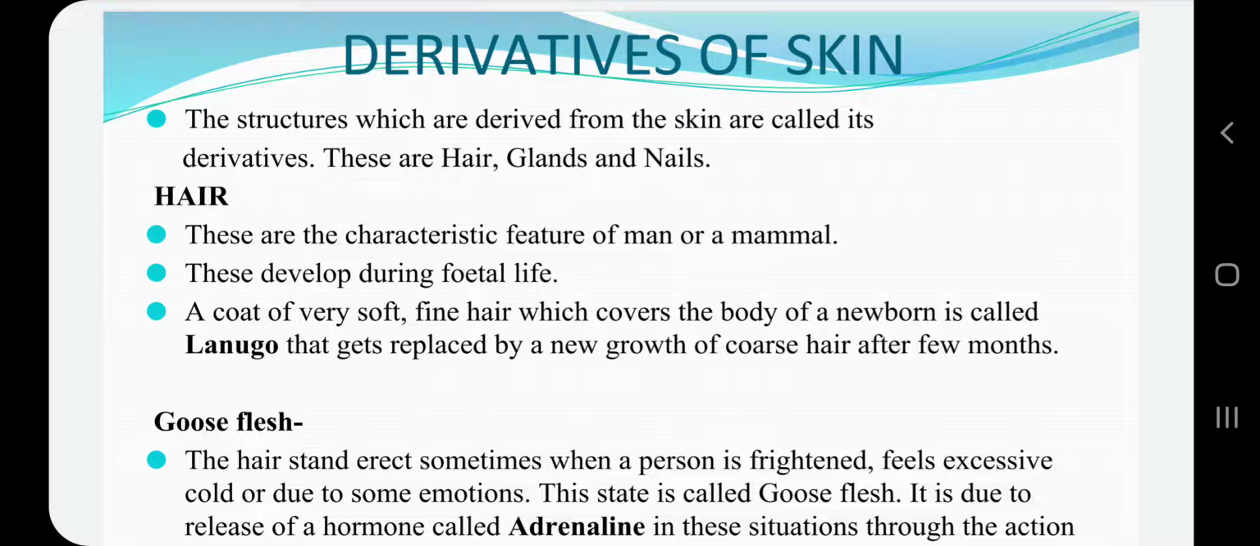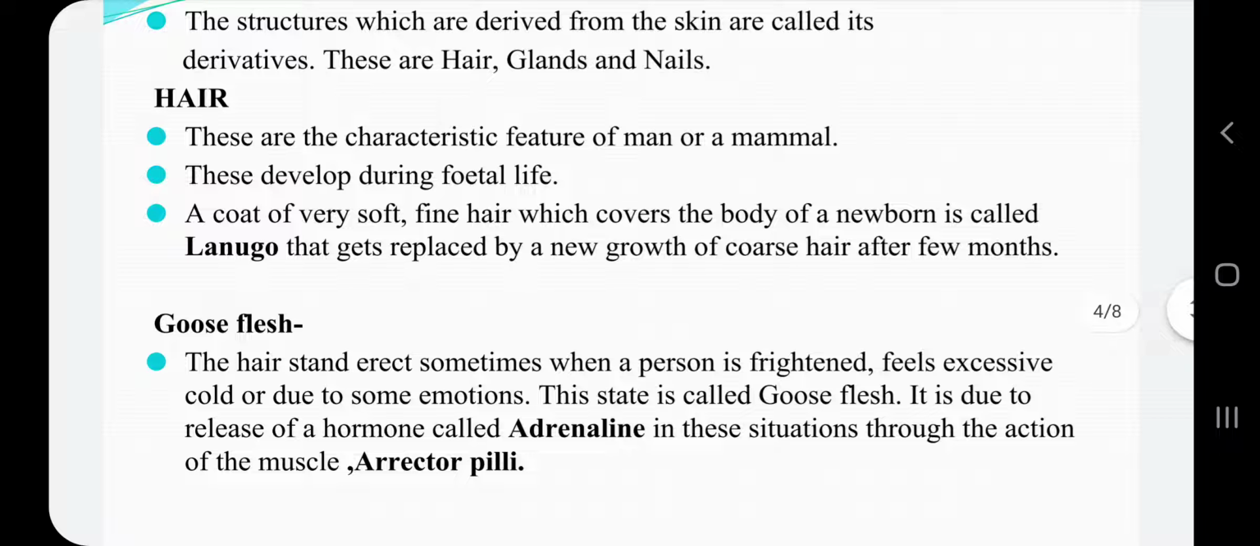Now goose flesh, or you call it goosebumps also. Now what is this goose flesh? Here the hairs are normally slanting, but they stand erect when one is frightened or feels excessive cold or during strong emotions. So a hormone called adrenaline or epinephrine is released inside the body, and due to this the hair stands erect, and the skin gives a contracted and wrinkled appearance.